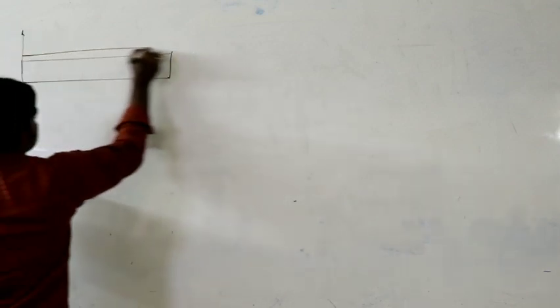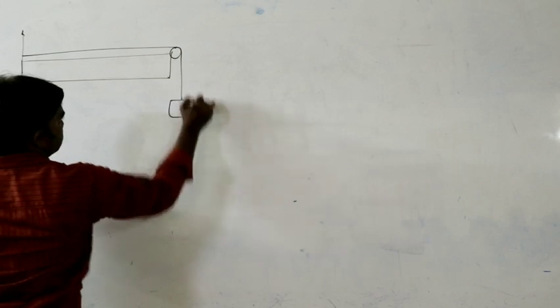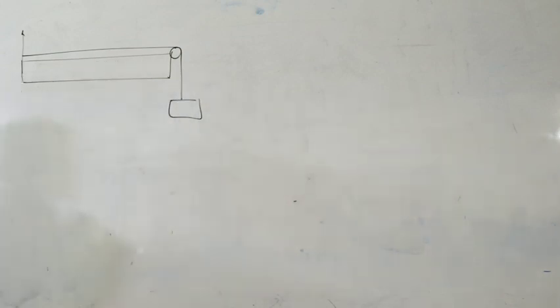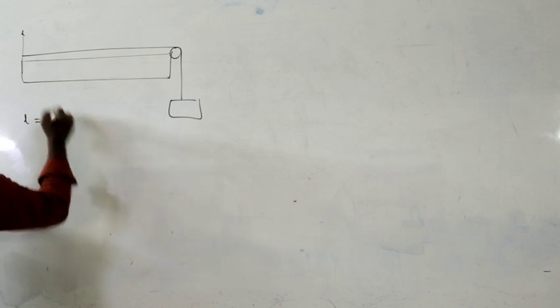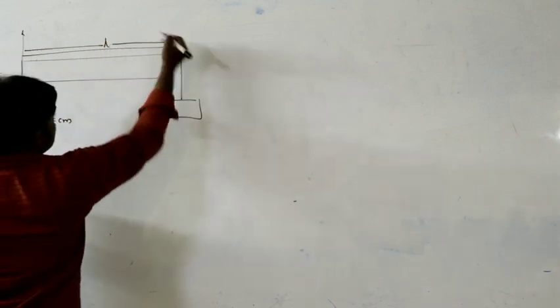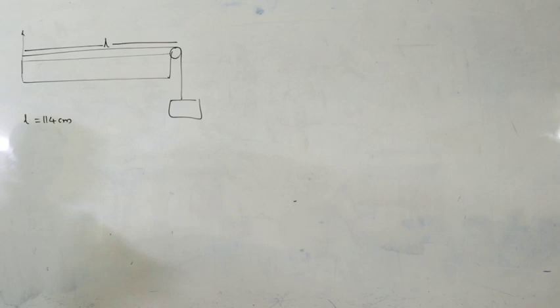See here, I just explained the sonometer. The wire is connected like this. So the total length of the wire is given as 114 centimeters.